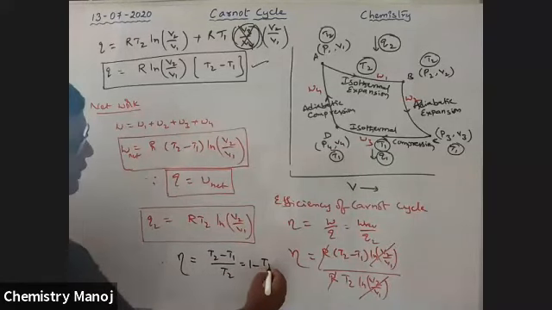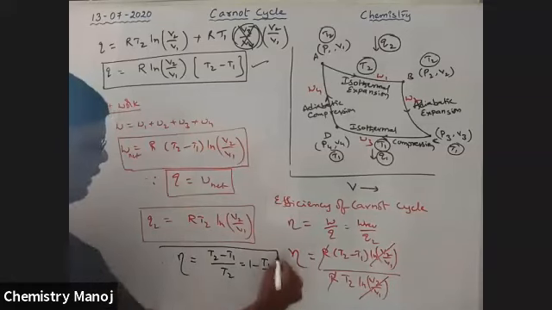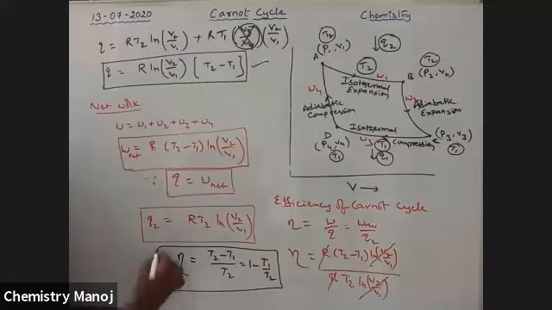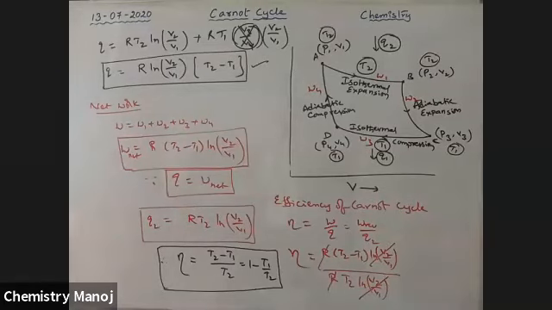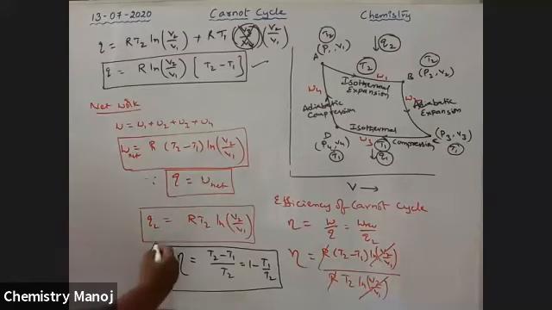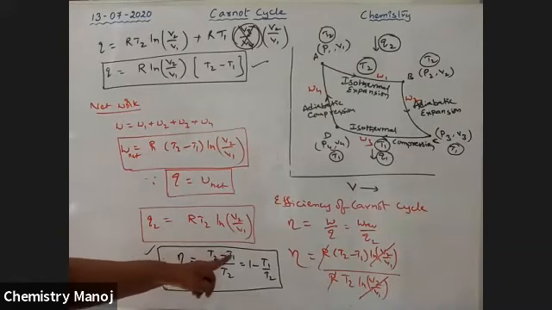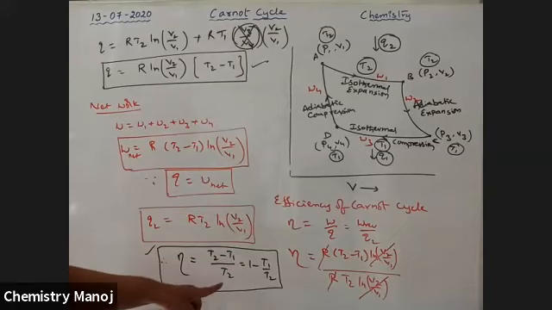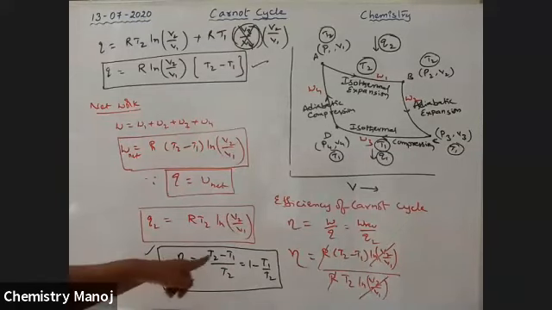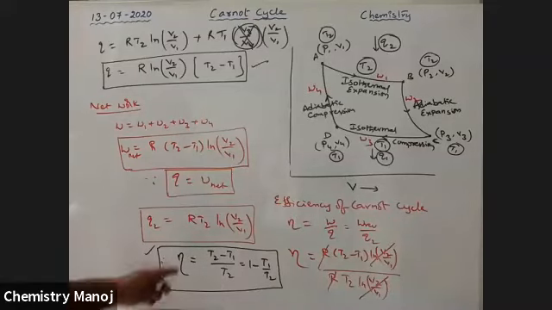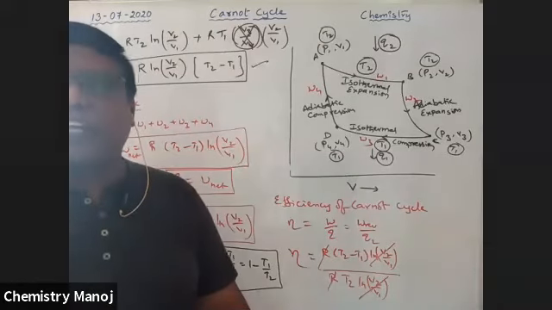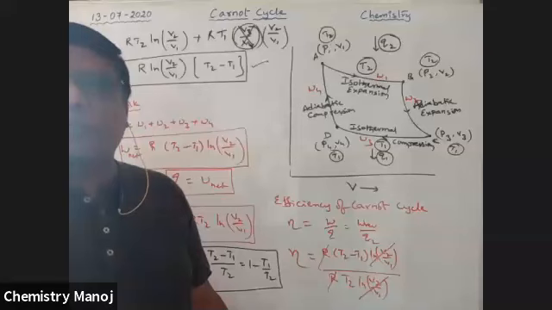That is 1 minus T1 by T2. So this is the efficiency of the heat engine. You should remember this final formula. What is T2? It is the hot reservoir, the high temperature, and T1 is the cold reservoir. So we know the T1 and T2 values, and finally we calculate the efficiency of the heat engine just by using the formula eta is equal to (T2 minus T1) by T2.